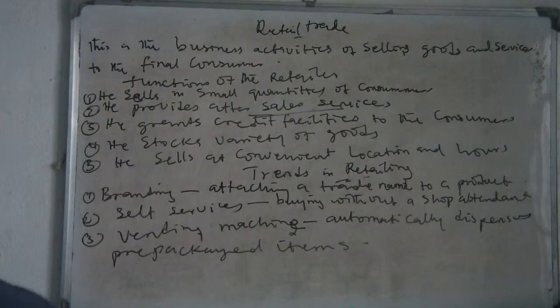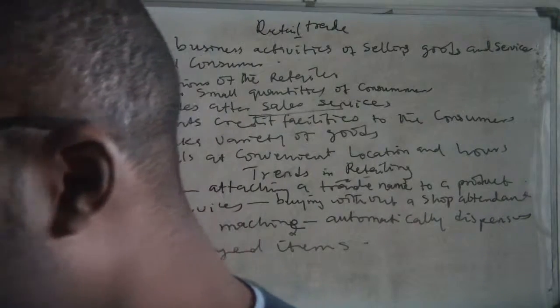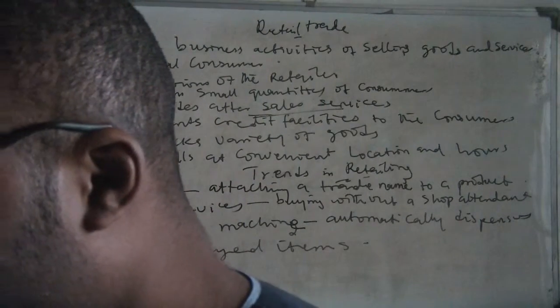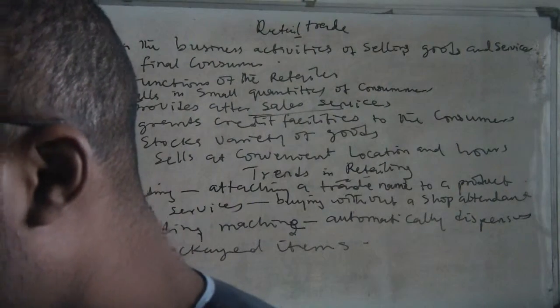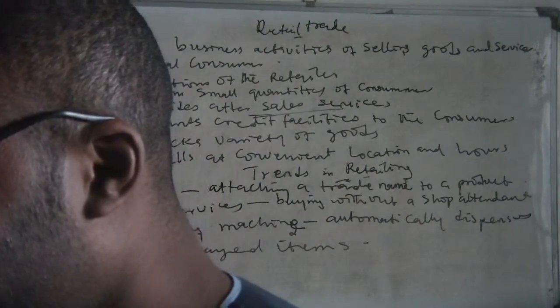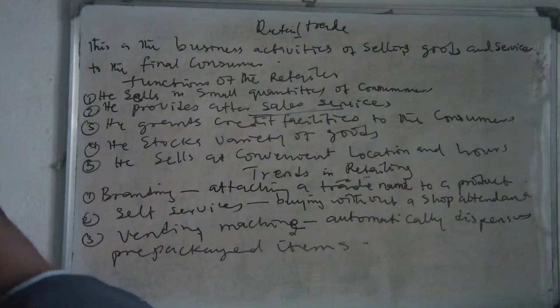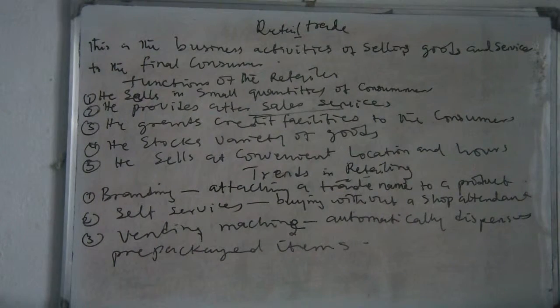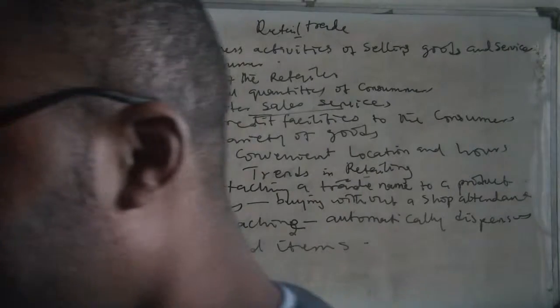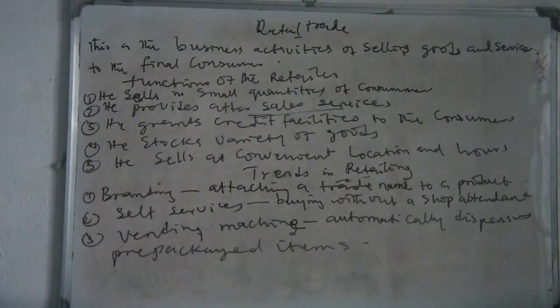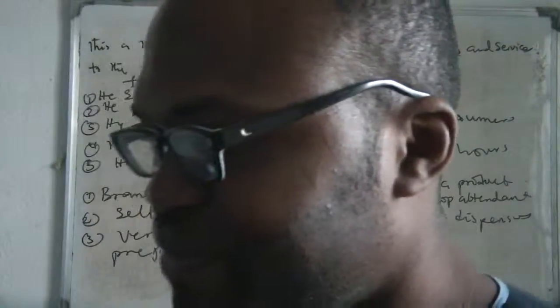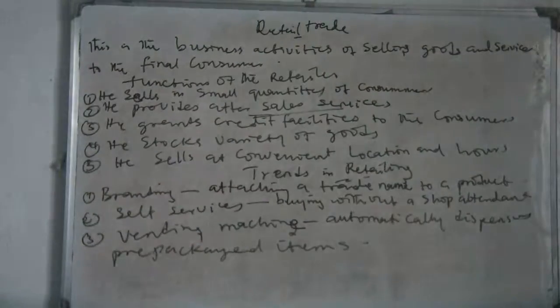If you go to America, there's a place where once you put your coin, there's one advert on the telly, you put coin, Coke will just come out. So that is called electronic vending machine. In Nigeria here, we don't have it much. So those are the things that you can see in retailing. And that's where we'll stop for today.